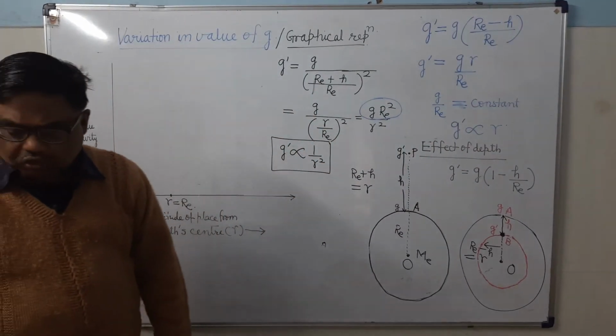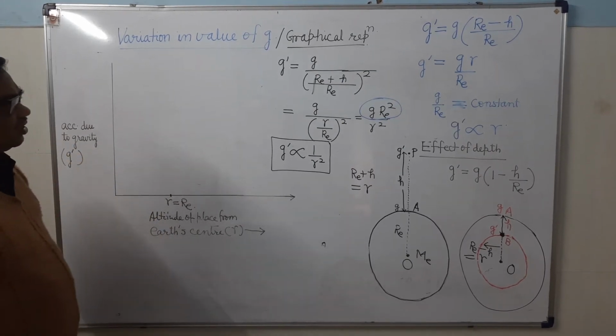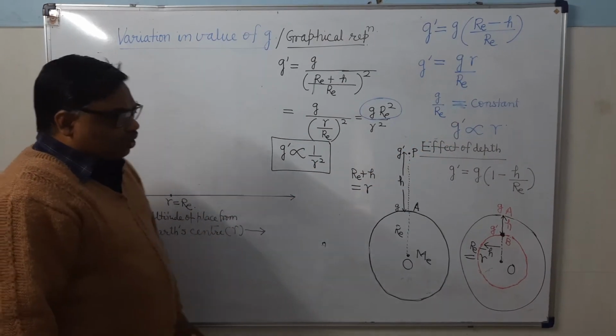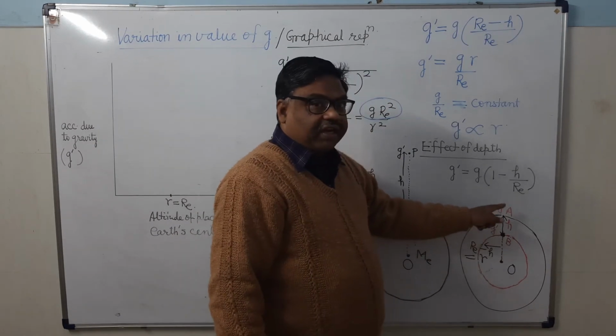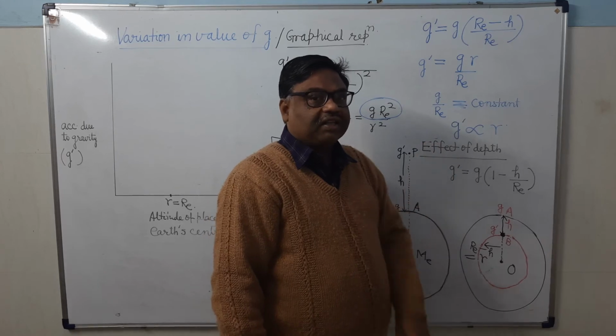Now I am going to represent this variation on a graph. You can see here it is directly proportional. Up to the earth's surface, acceleration due to gravity varies directly with the distance of that point from the earth center.